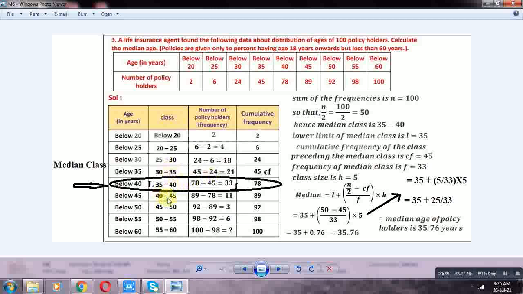These are cumulative frequencies. Next, to find out the frequencies.